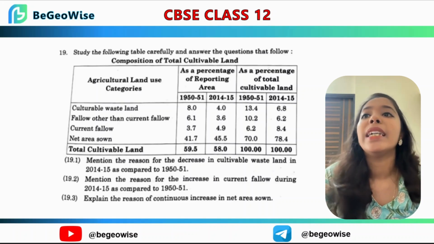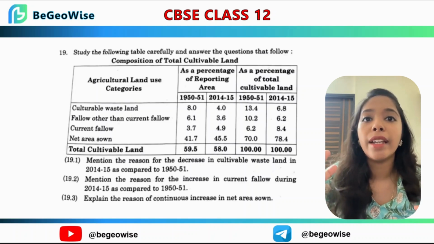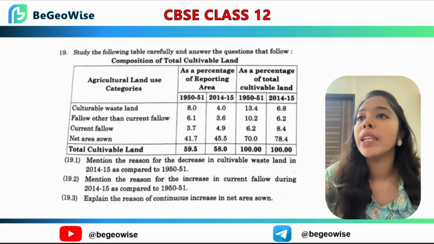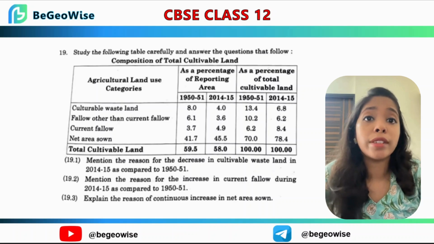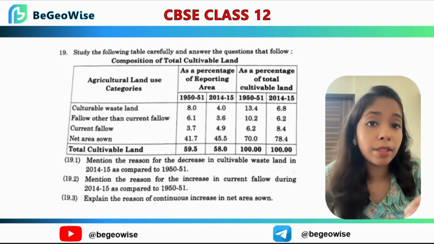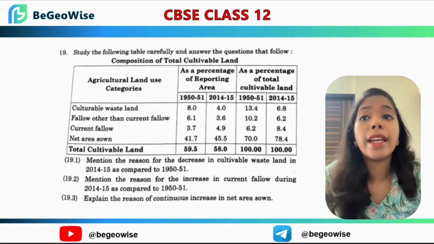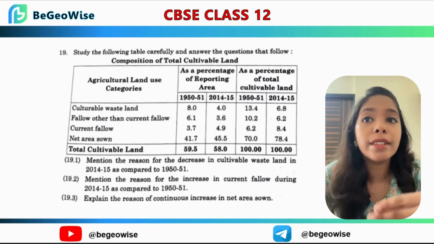Now next question. This is a table from your text itself, from the land resource chapter. Now this is question number 19, the answers of which you have to find from the textbook itself. You have to go through the text very thoroughly. The reason is not given in the table itself.